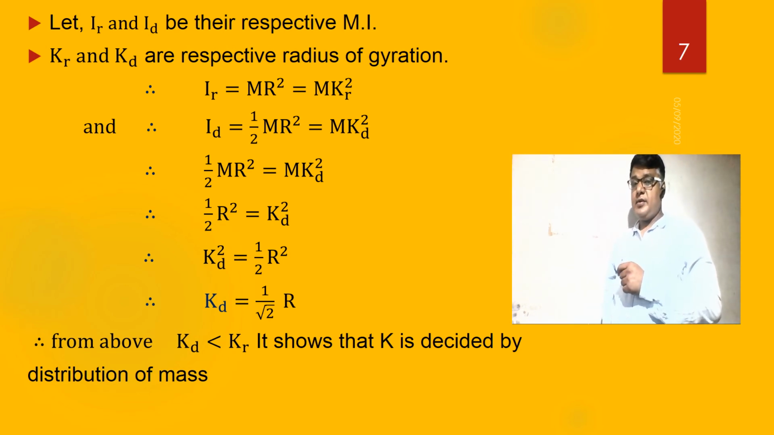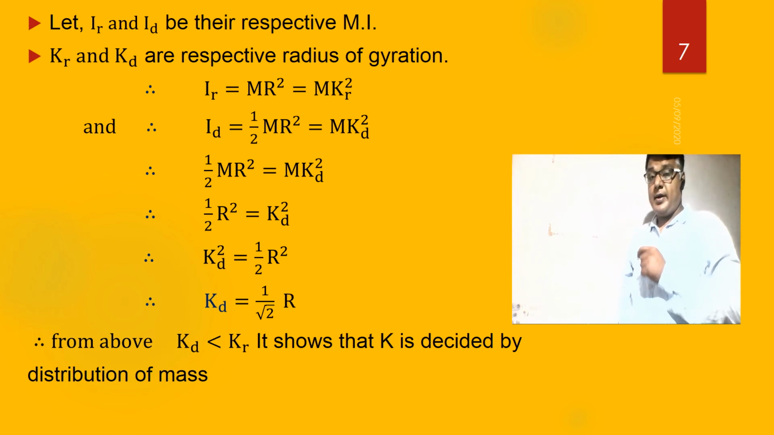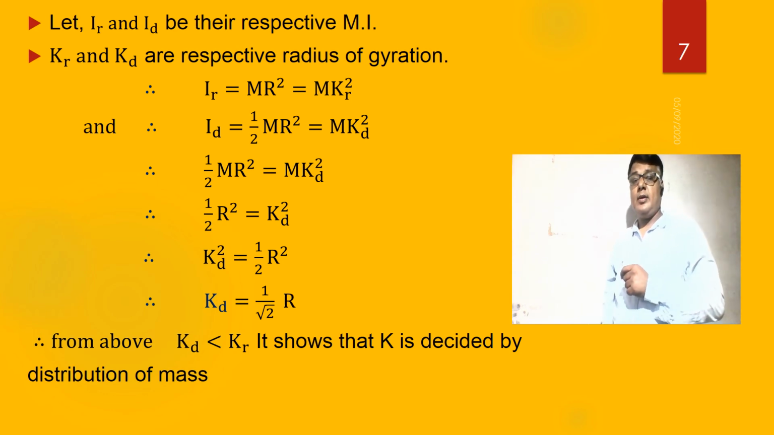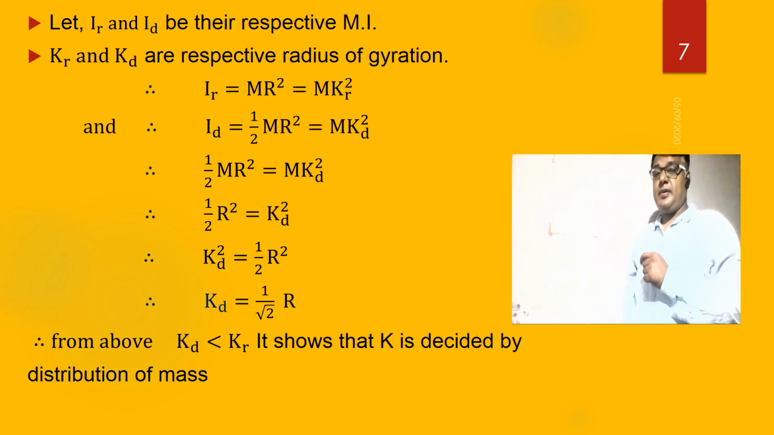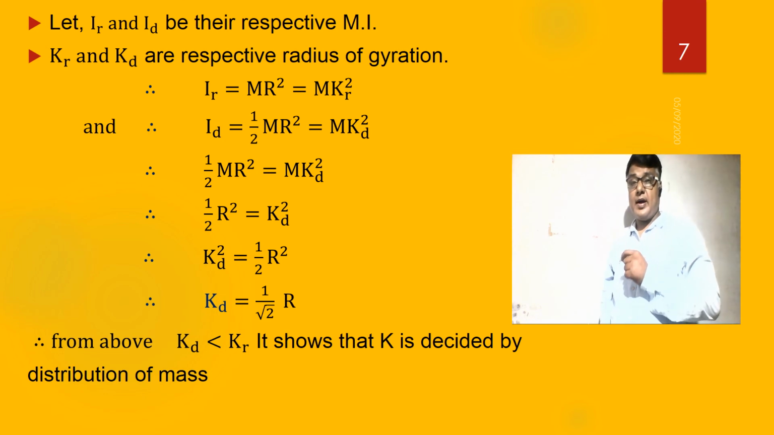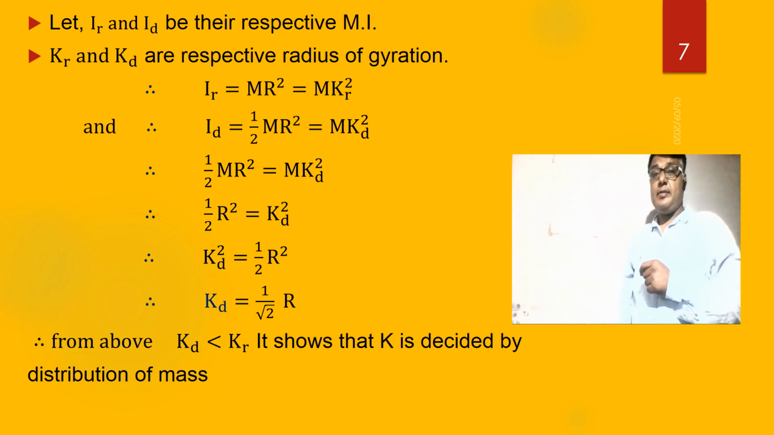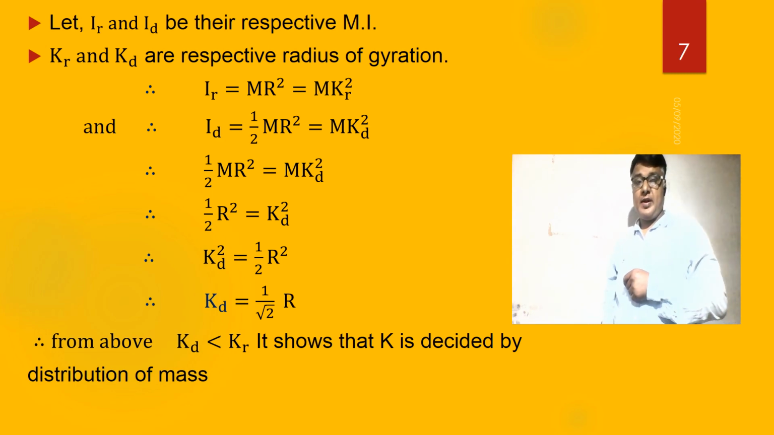From the above equations of the radius of gyration of the ring and the radius of gyration of the disc, we see that the radius of gyration of the disc is less than the radius of gyration of the ring. Why? It's decided by the distribution of mass. It shows that the k is decided by the distribution of mass. Thank you.